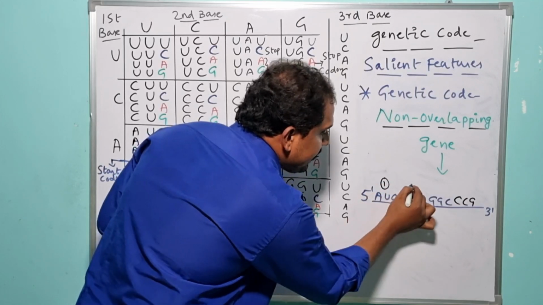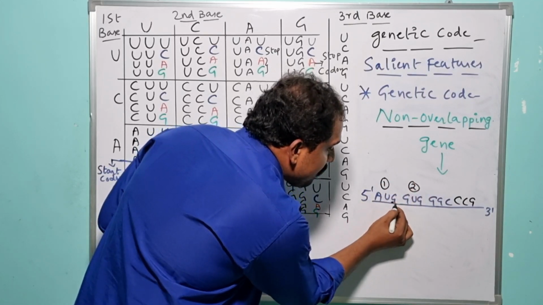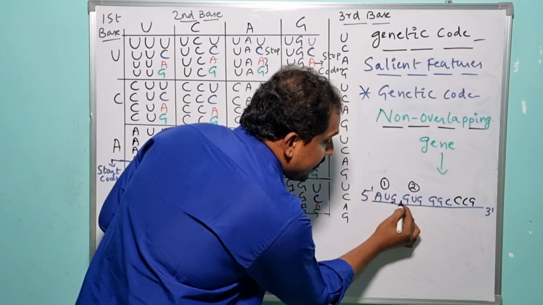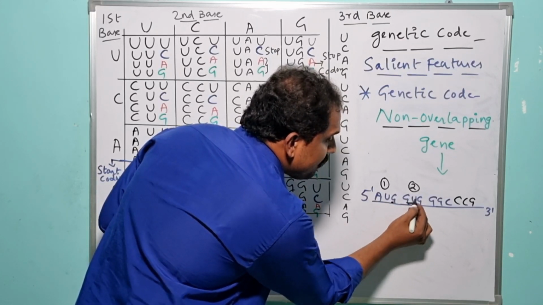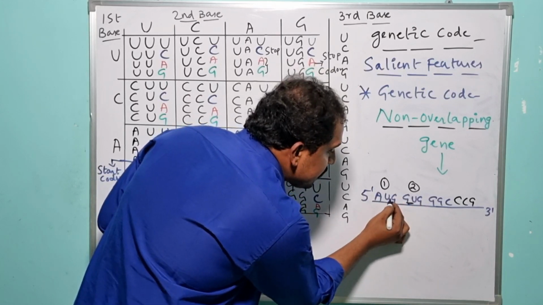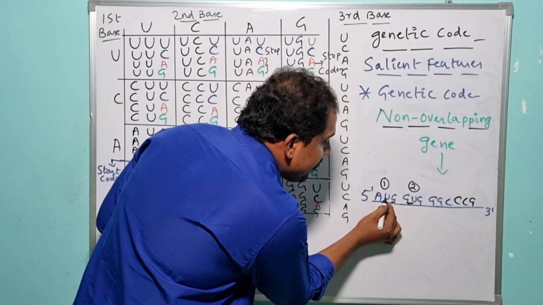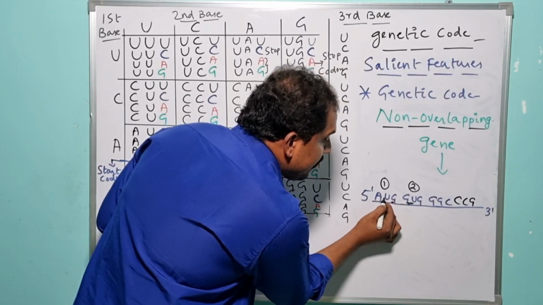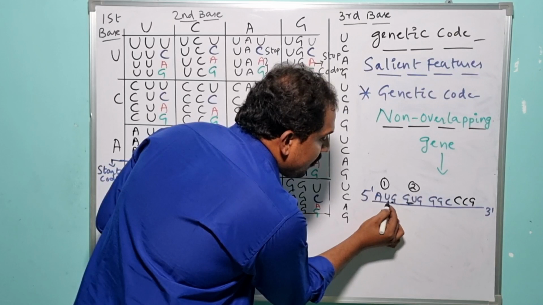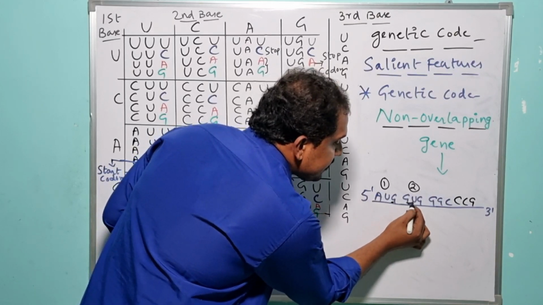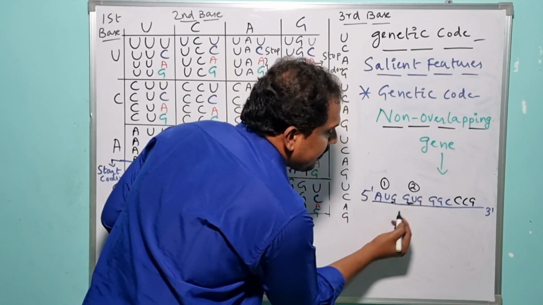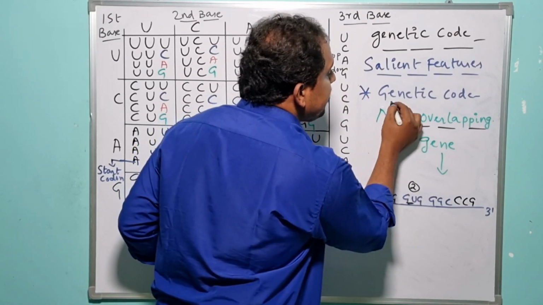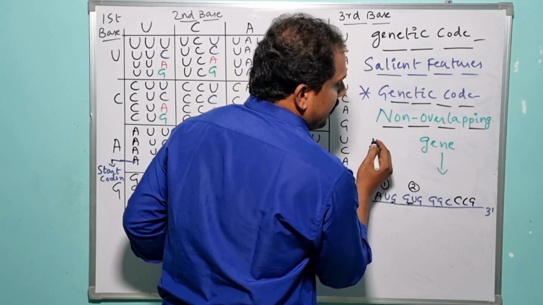This is the first codon and this is the second codon. That guanosine nucleotide won't get associated with the next two adjacent nucleotides to form another codon. And it is nothing but non-overlapping. So that is the reason why the genetic code is non-overlapping.